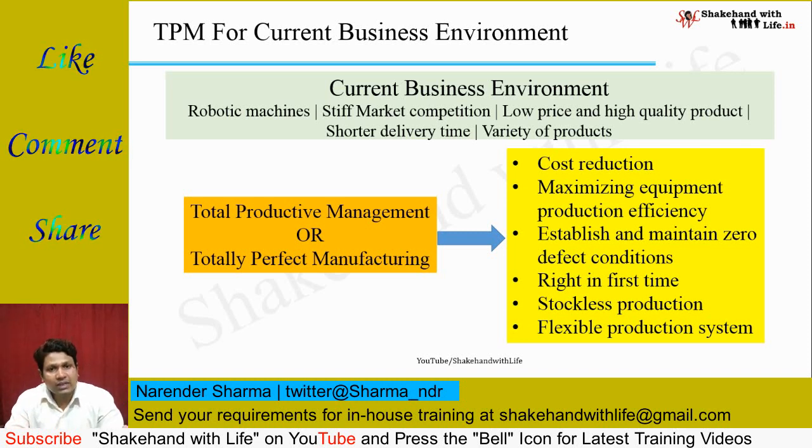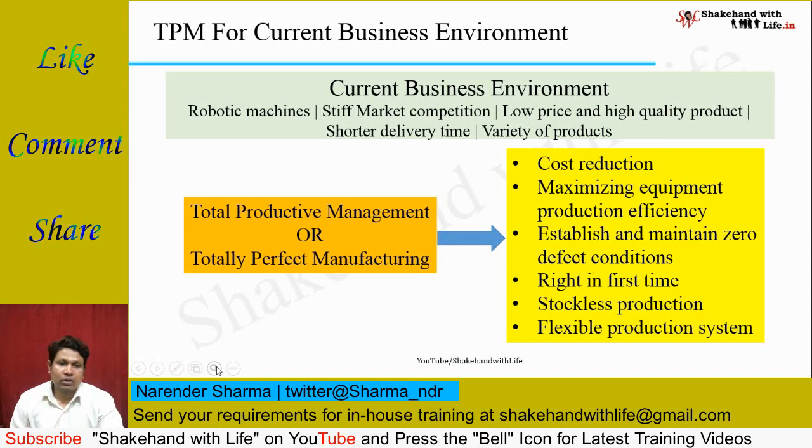So to improve the business, the meaning of the TPM changed from maintenance to management. That means now you need to manage the productivity in place of the maintenance of the productivity. And you can also say total perfect manufacturing.